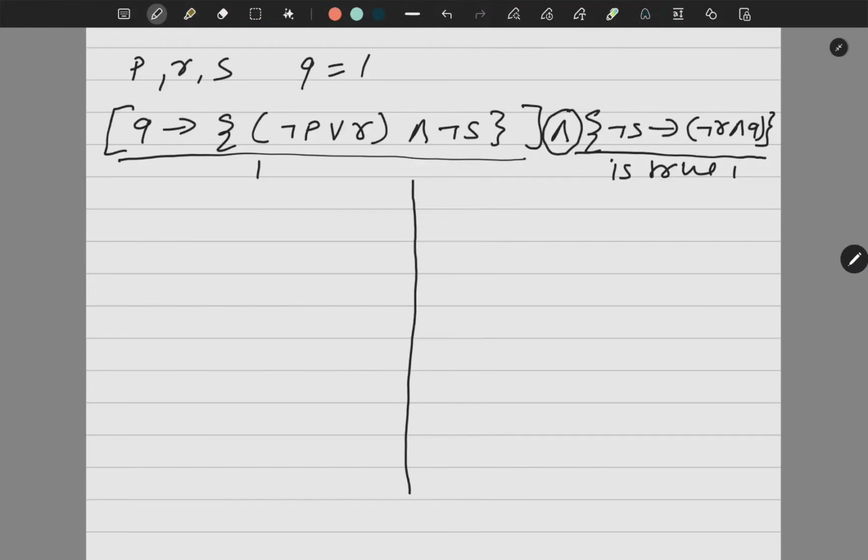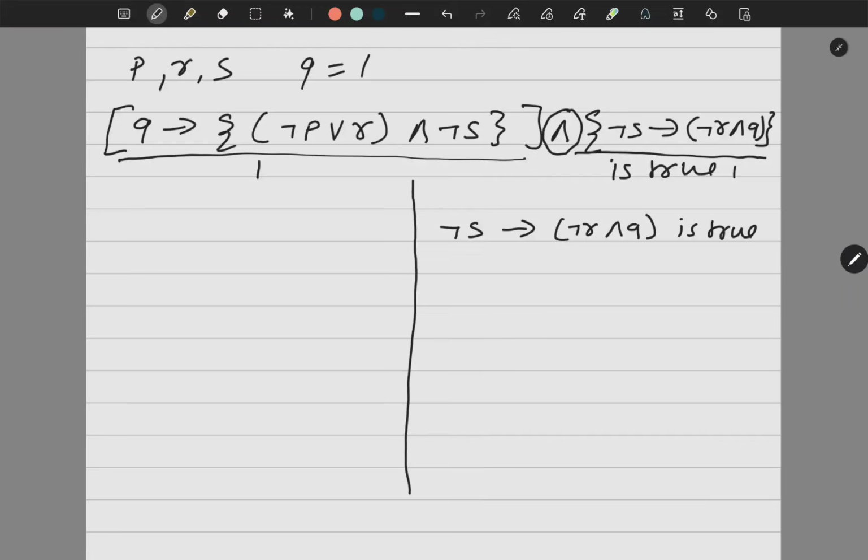Okay, let me start with the small part. Negation S implies negation R and Q is true. Now if this is true, it is true in 3 cases. So this will create a problem for me. So what I will do, I will go to the other side, because I need some basic information. The only thing I know is that Q is 1. So now let us start with this.